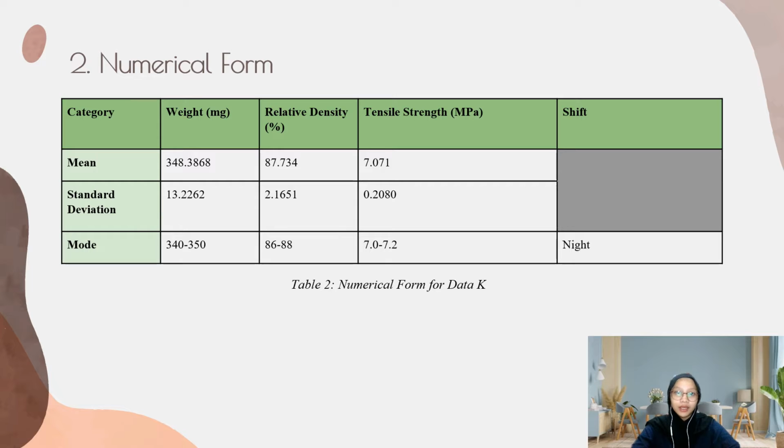This table consists of mean, standard deviation, and mode for each category, that is weight, relative density, tensile strength, and also mode for shift. So we can see the mean, standard deviation, and mode for weight, relative density, and tensile strength. This data is easily recorded by using pivot function in the Excel.